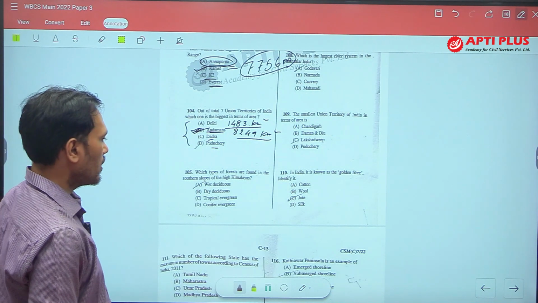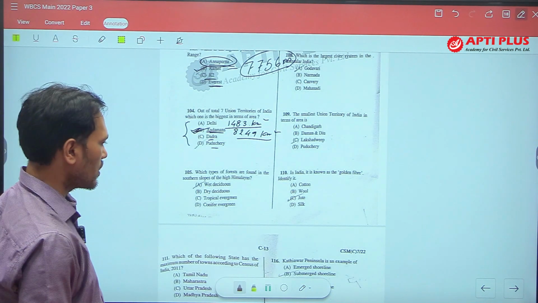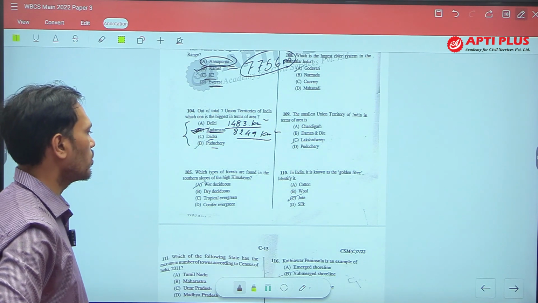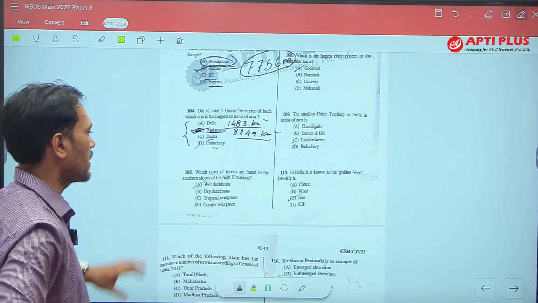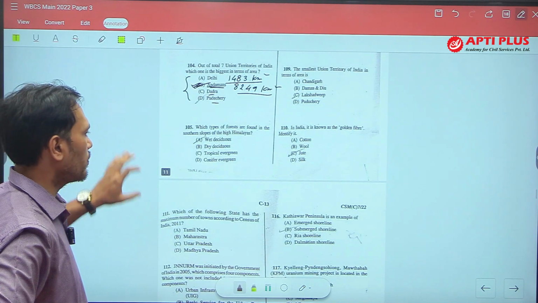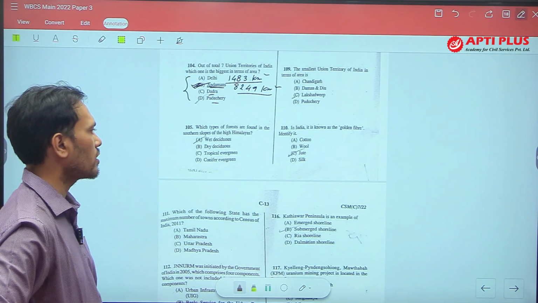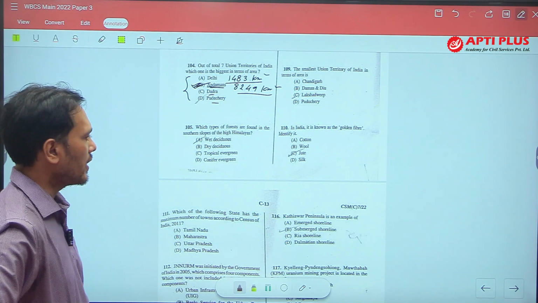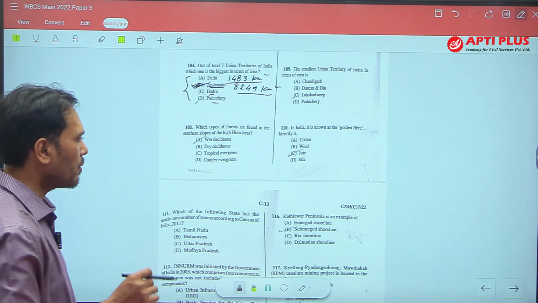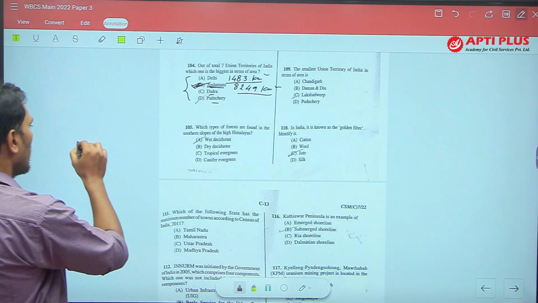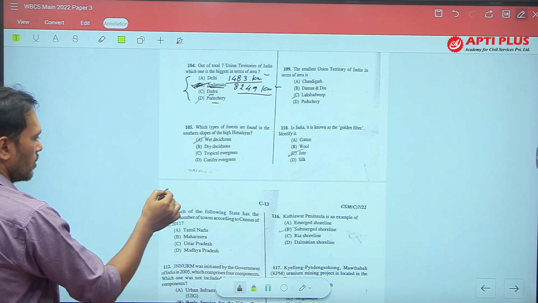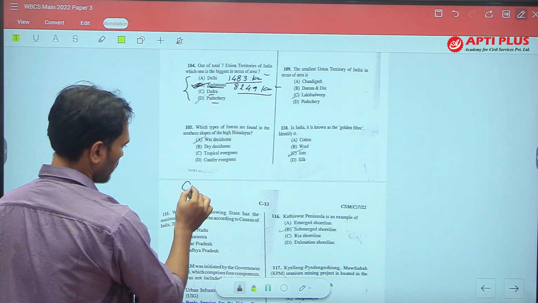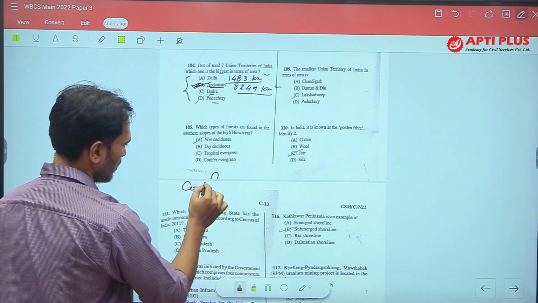Question number 105, or you can say question number 5 from geography. Which types of forests are found in the southern slopes of high Himalayas? So in the Himalayas, a type of forest which is found is known as coniferous forest. Coniferous forest is a type of forest which is generally found in Himalayas.